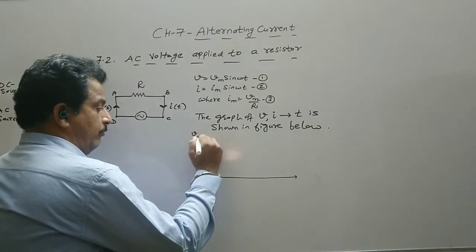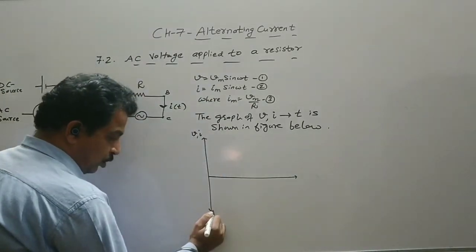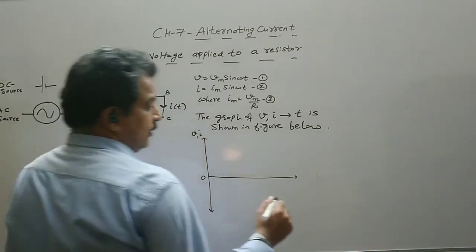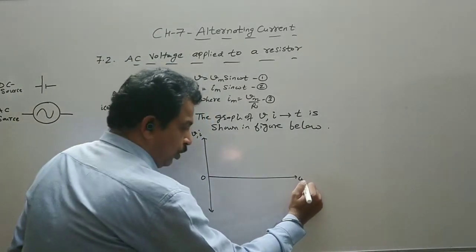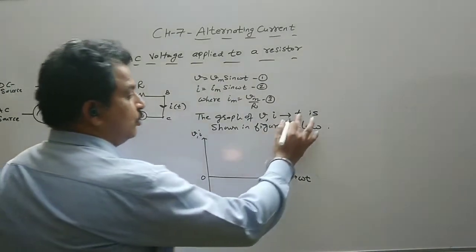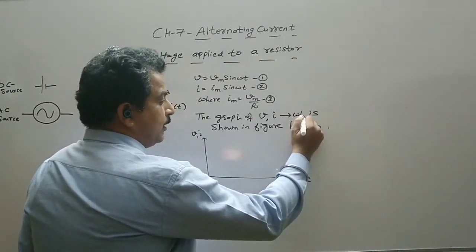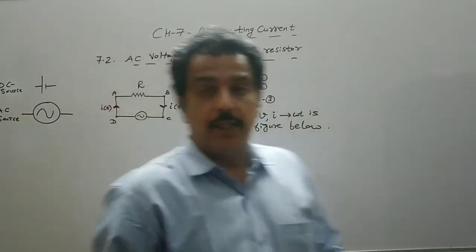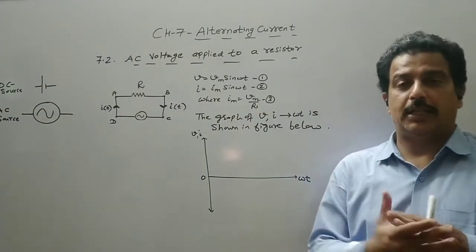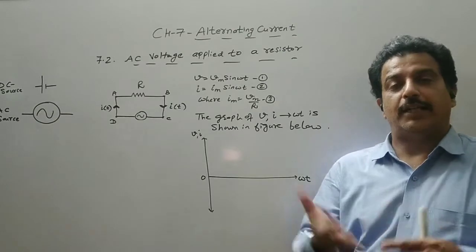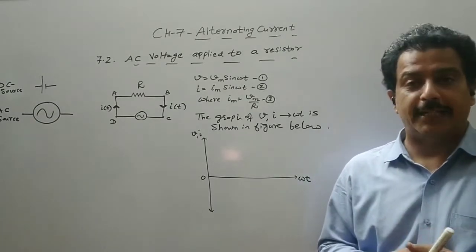So V and I are drawn on the same axis. It can be drawn in terms of time or in terms of omega t. If you remember, this omega t was theta in the AC generator. So I can talk in terms of angle also, or in terms of time also.